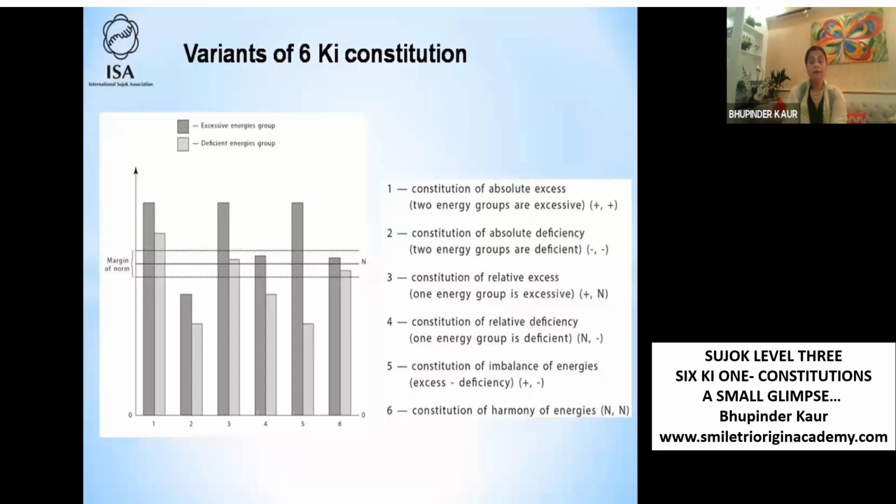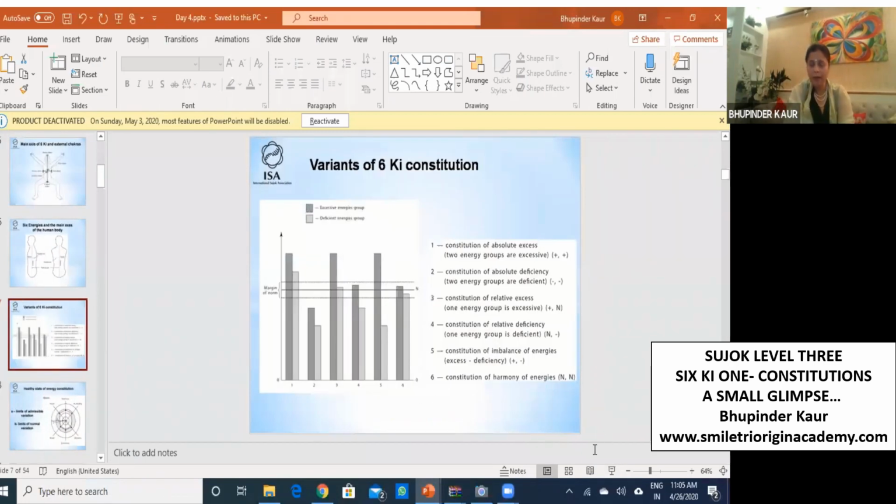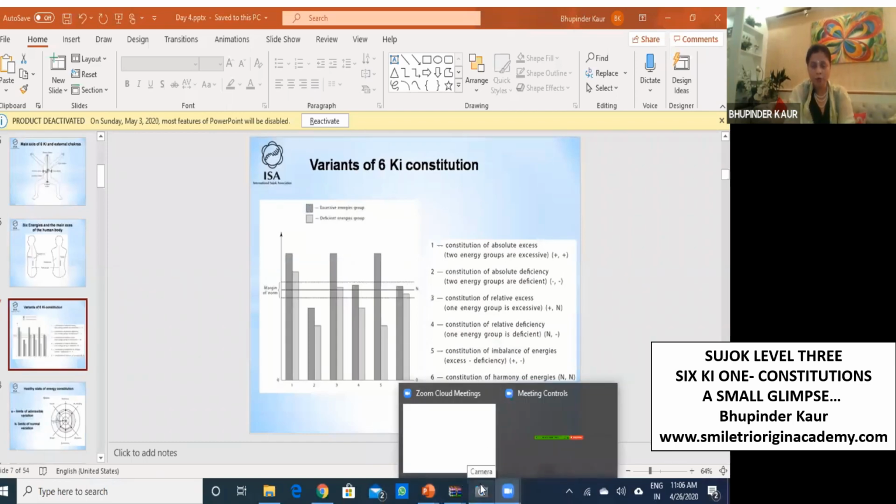So now what happens in our body? Sometimes our excessiveness and deficiency is normal, in the normal range, you know. I can show you in a picture, because to understand this, I think I should give you a very easy picture. Let's see in the picture. Because axis law, everyone is aware. Also, everyone knows excessiveness and deficiency. But now it is time to know what is the real meaning of excessiveness and deficiency.